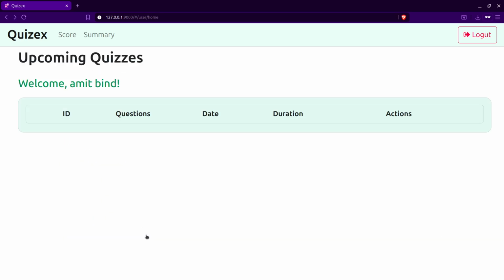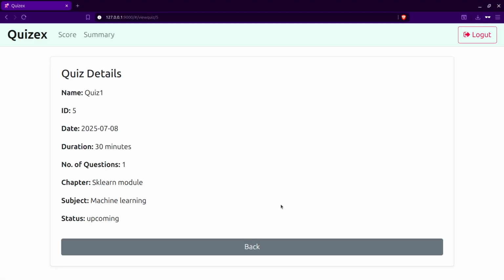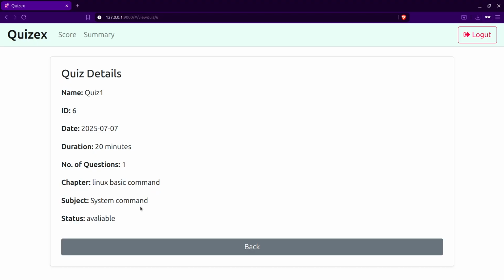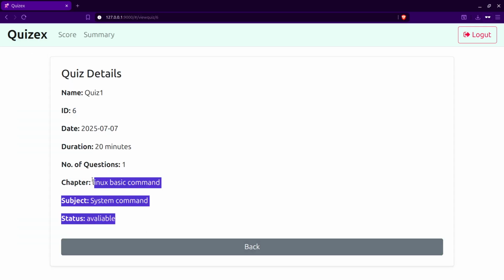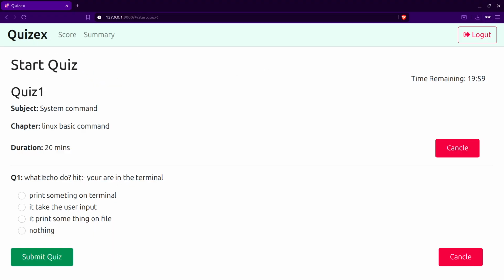Can Amit attempt any physics chapter? No. Let me check whether physics is available or not. Okay, physics is upcoming, Linux command is available. Okay, no problem, then it changes to available. Anyway, this Linux command is available. Let me start. What does echo do?